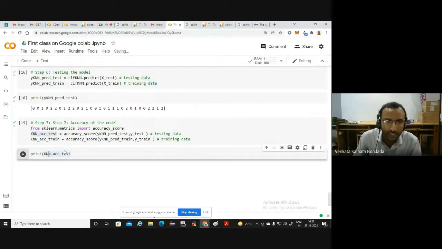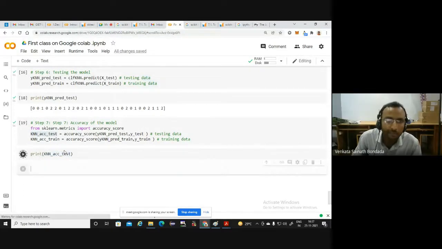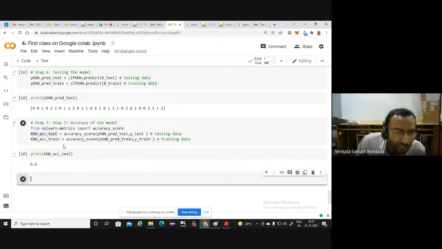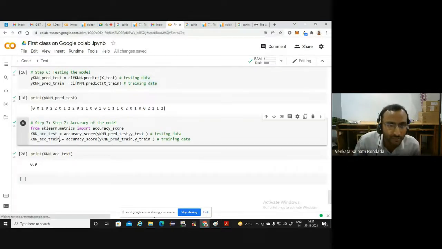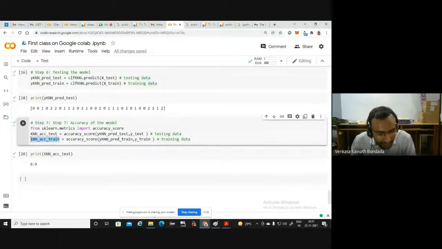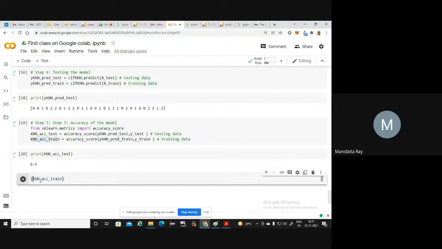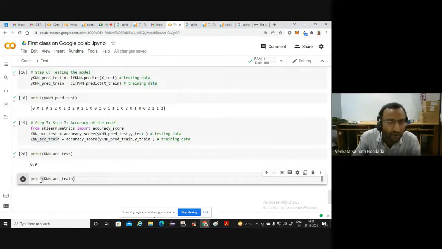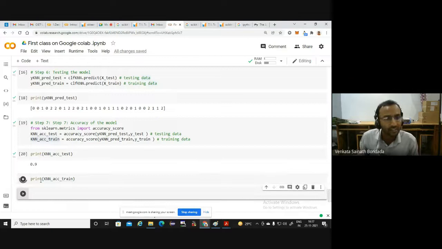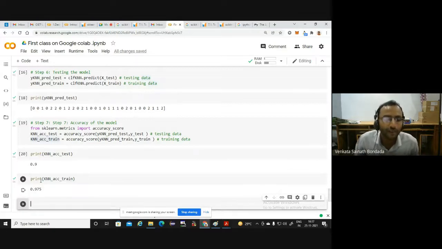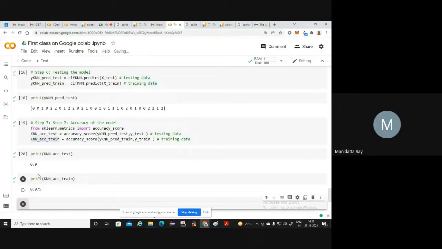Accuracy of testing. You simply print that value. Maybe it will give 0.9. Can you see this here on my screen? Accuracy, it is showing 0.9. Training accuracy, hopefully it will be 0.975. Actually, print is not required in Google Colab. In most of the other IDEs, it is required. Right. Okay.